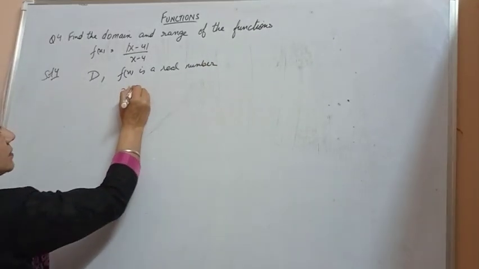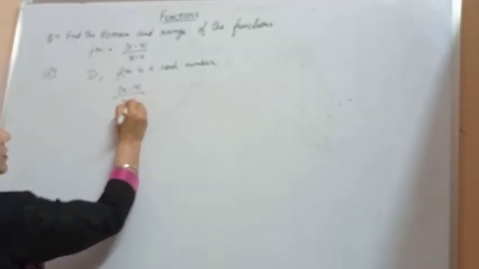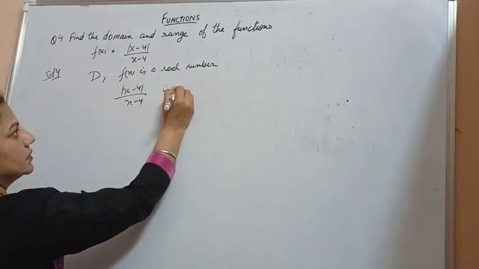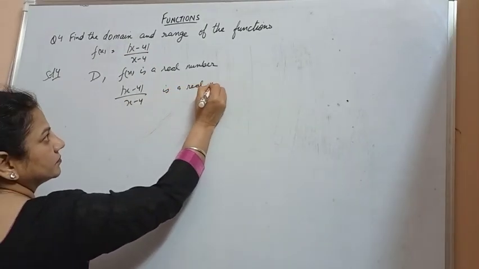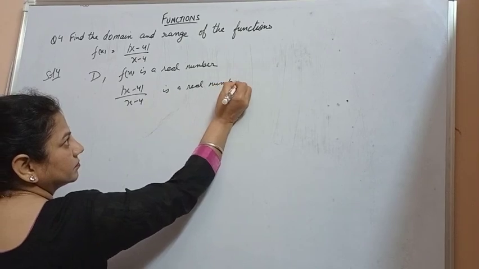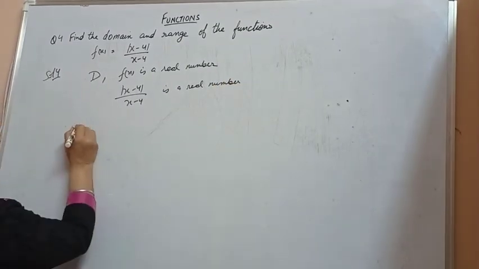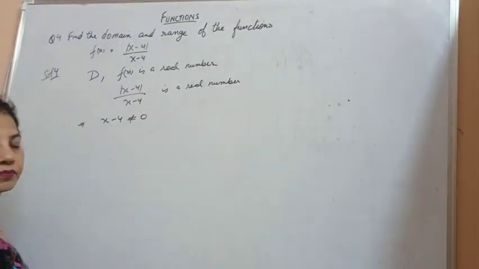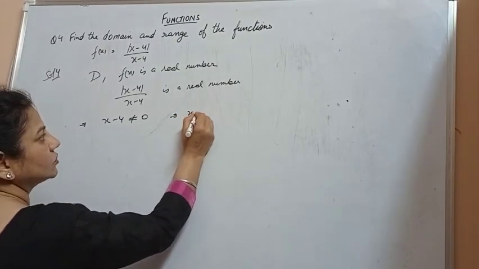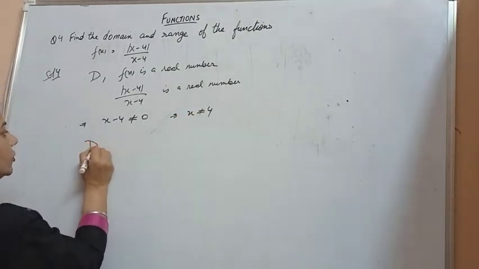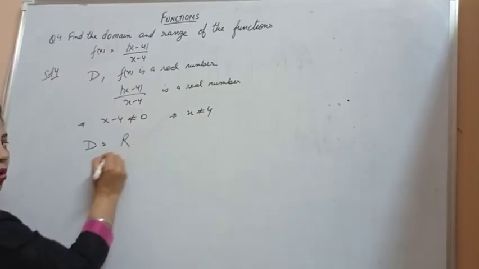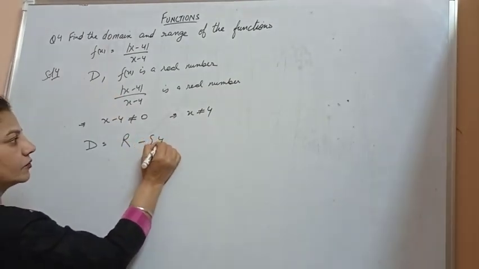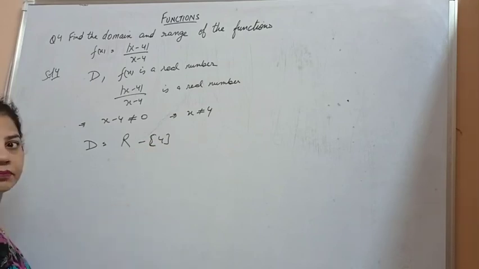That means mod x minus 4 upon x minus 4 is a real number. This implies x minus 4 should not be equal to 0. This means that x should not be equal to 4. Therefore, the domain of this function is all real numbers except 4.